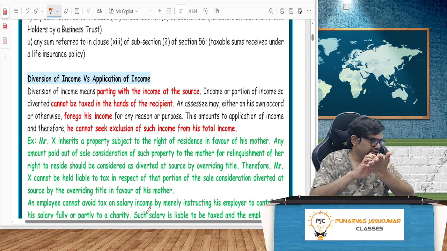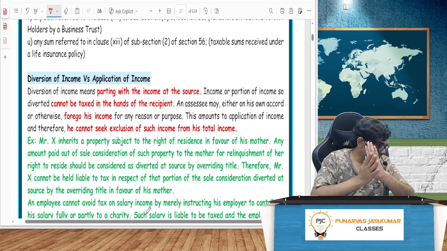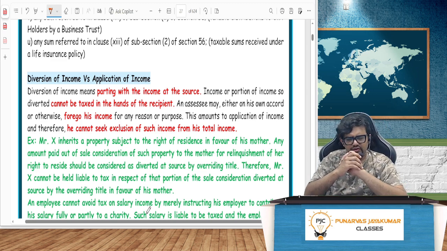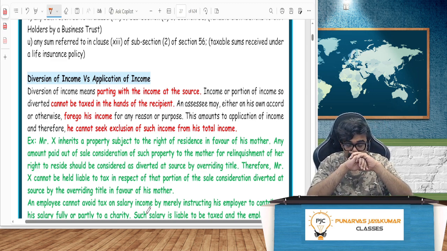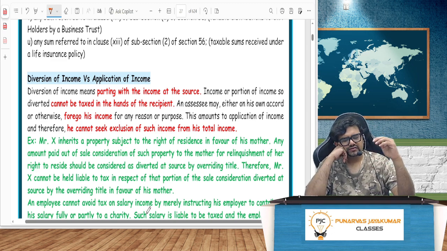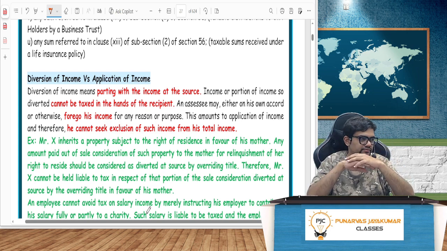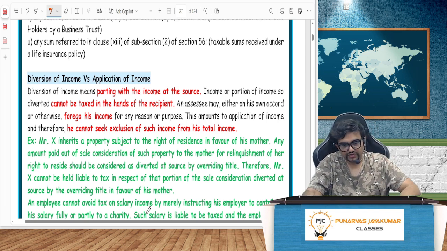You will go to your company and say, sir, you have to pay me 30,000. But sir, rather than you paying me 30,000 and me paying my parents, do one thing, sir. Is it possible for you to pay my dad 10,000 and me the remaining 20,000? Is it diversion or application? That seems to be diversion, but that also is application of income, because I'm going and telling that person. So what exactly is diversion of income there?